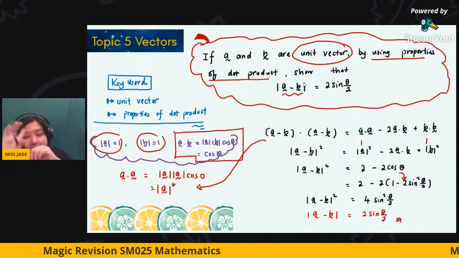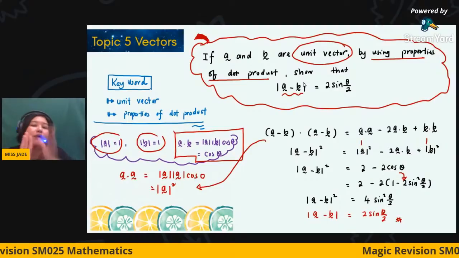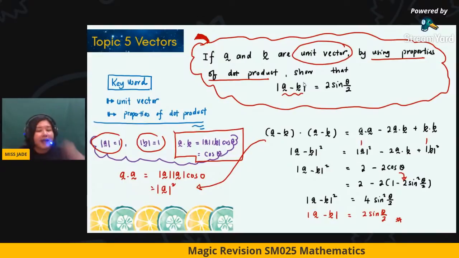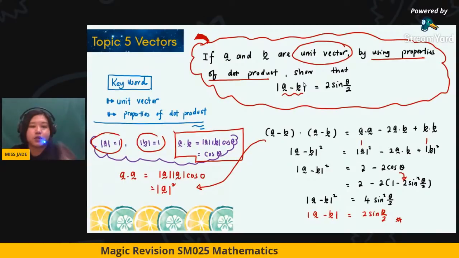That's why I say vectors have three parts that you should take a look at as well. Because this is in part B, the question is not that direct. So this is the first one.